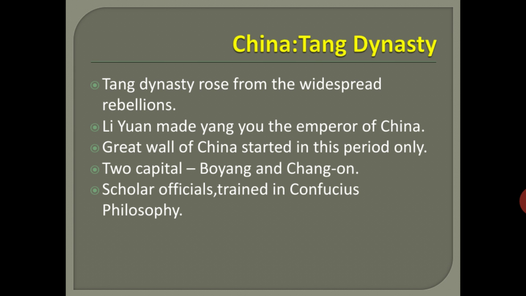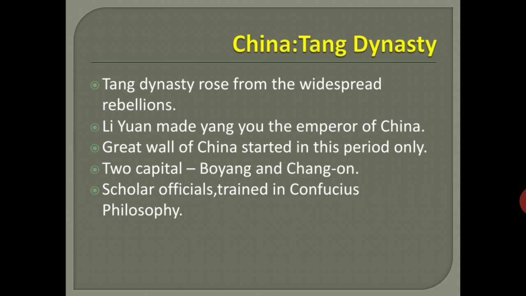And very big buildings, and they supported many scholar officials trained in Confucius philosophy. Land was divided into small efficient holdings. As a result, the agricultural surplus went to the state as tax, not to the aristocrats or servants. State monopoly of salt and tea added to the revenues. So they developed.